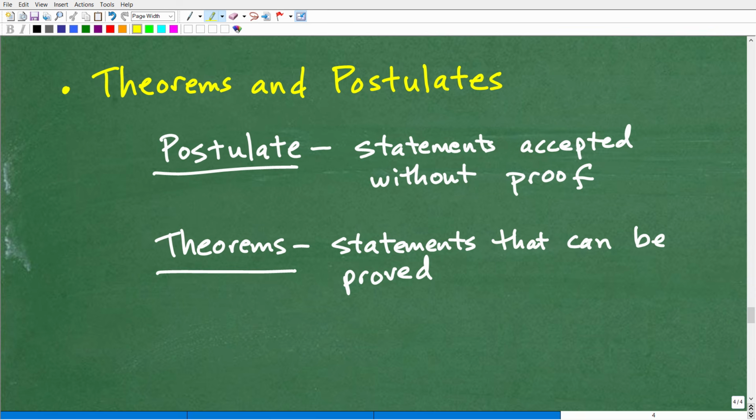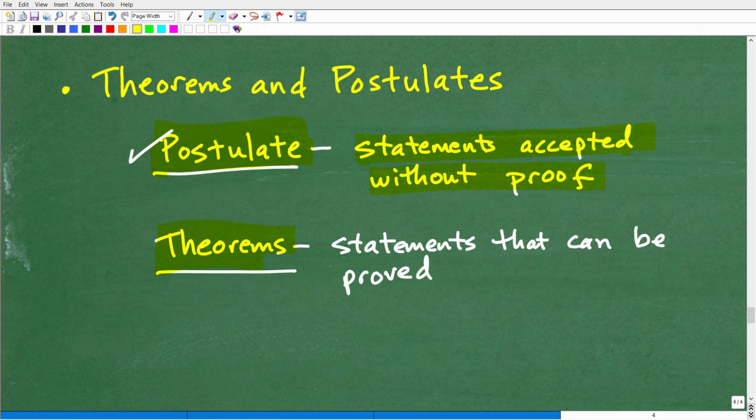There's a lot going on in a high school level geometry course, but let's take a look at what a postulate is. Maybe some of you have heard this before. It's effectively statements accepted without proof. So there are some things that we can't prove in mathematics, but we just believe them to be true. You'll see examples of this in my full course. So if we just believe something to be true, but we can't prove it, we just accept it on faith, that is a postulate.